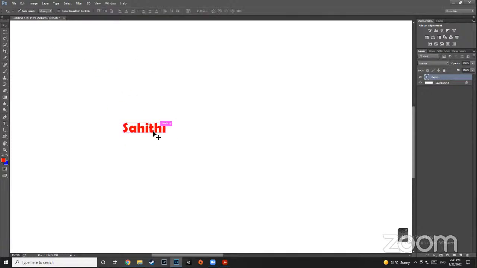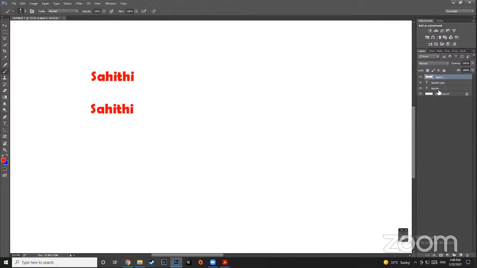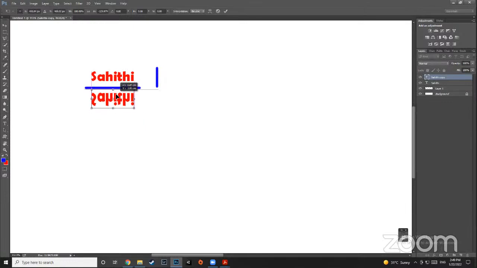Mirror image means what would be a mirror image of Sahiti if there was, let's say, a mirror placed here. So if a mirror is placed here, Sahiti, would it look like this? No. Would it look like this? No. Would it look like this? It would, right? This is what it would look like. Don't you agree? So this is called a vertical mirroring.